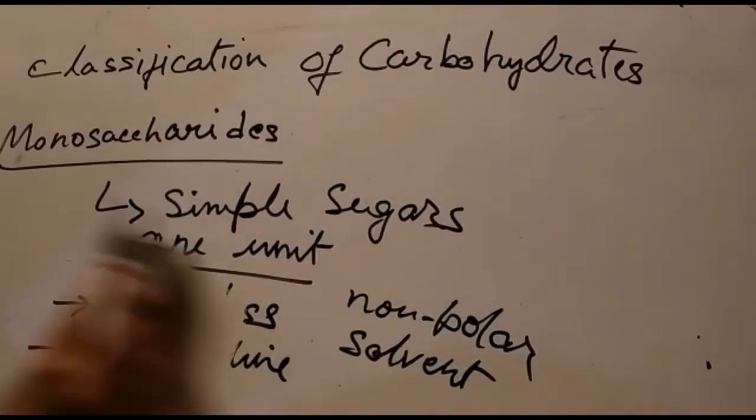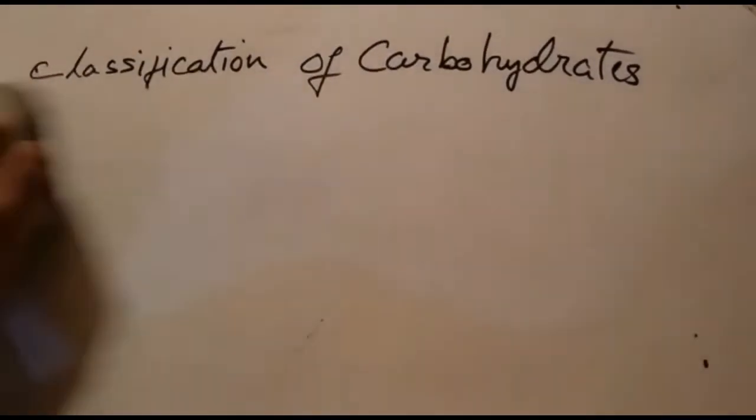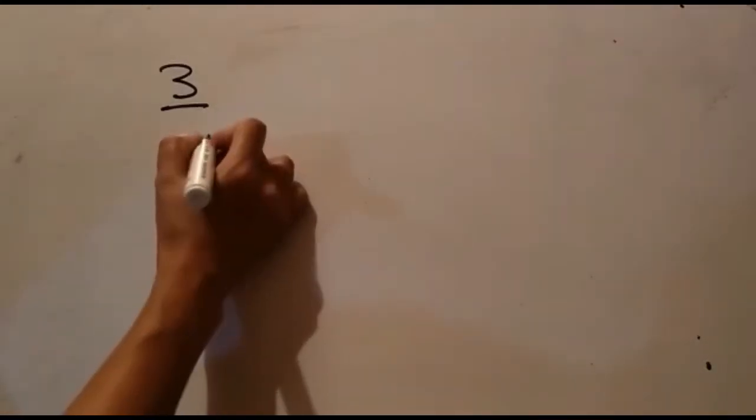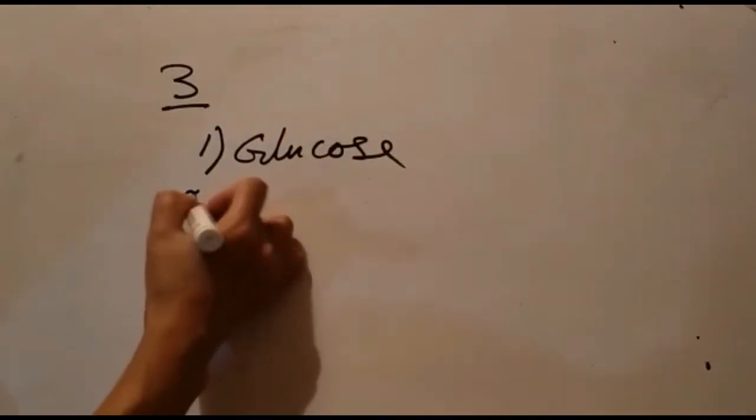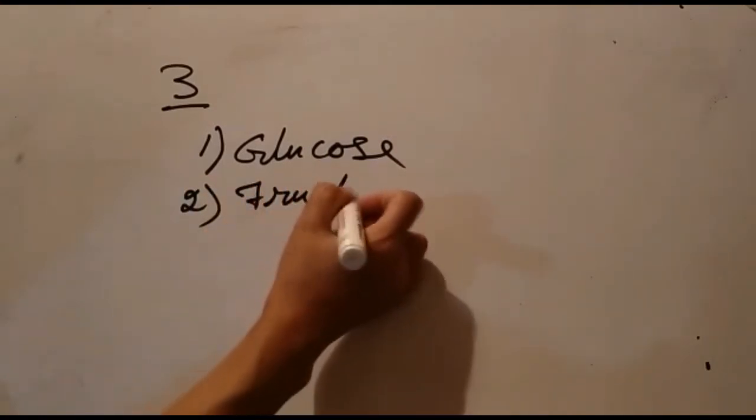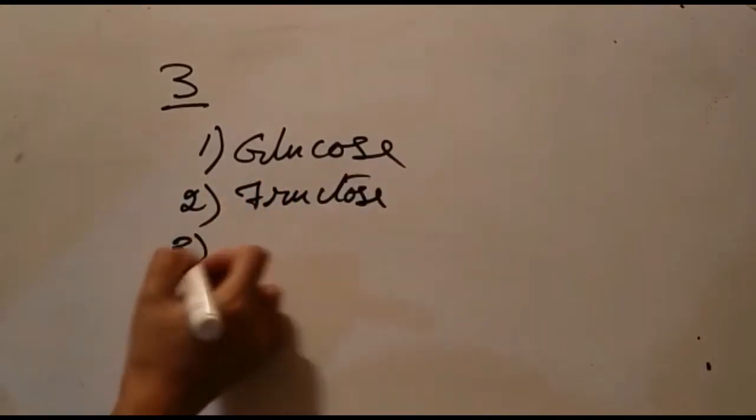So here, in this class of carbohydrates, there are three monosaccharides that are particularly important in the study of nutritional science, and those three important monosaccharides are glucose, then fructose, and galactose.